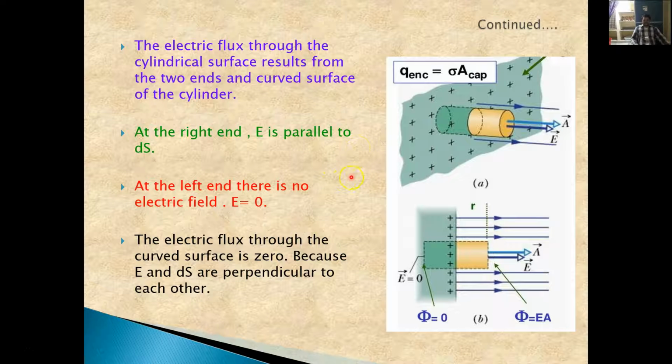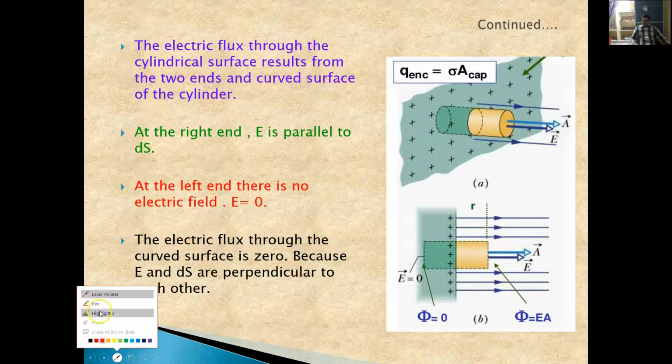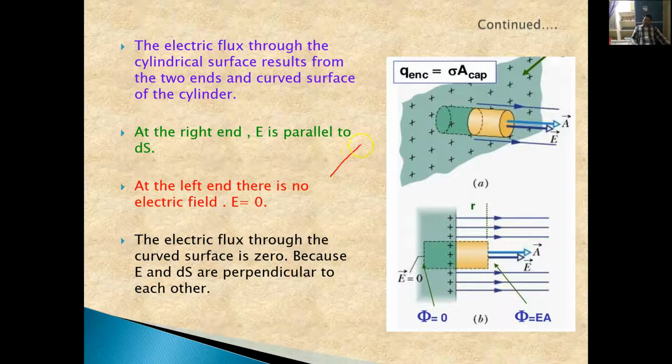Just remember one thing. Just let me explain. We are considering this sheet. Just observe here one thing. This sheet will have two sides.